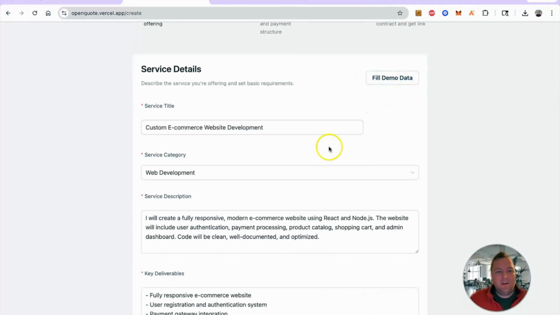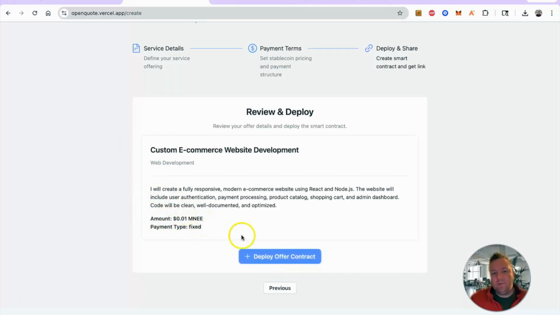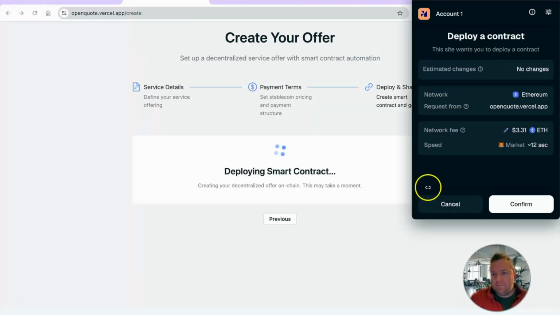And if you click Fill Demo Data, there's an example that I have pre-set up. This could be any sort of use case that you could think of, whether it's some freelance work or any sort of maintenance work where you might want to be selling that service to somebody. You can specify some amount of money that is required from the buyer in order to transact with you. For this example, I'm going to use a very small amount, but you could specify any amount that you want, and you deploy the offer contract.